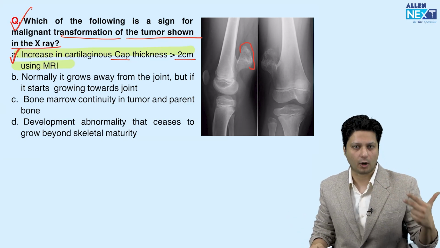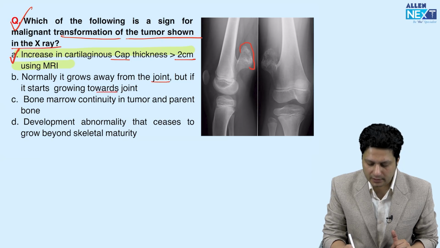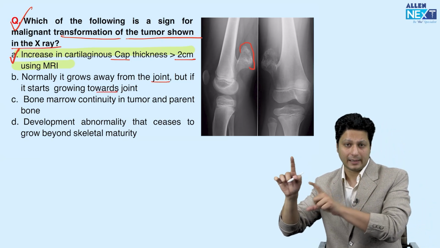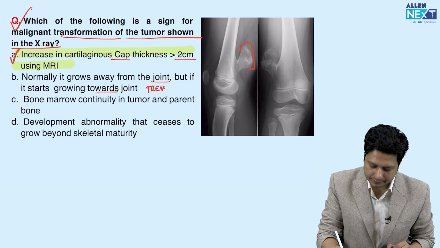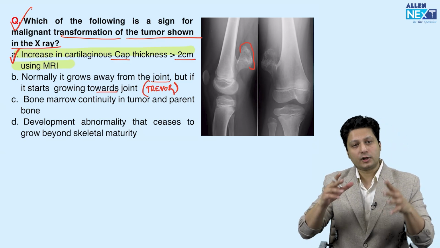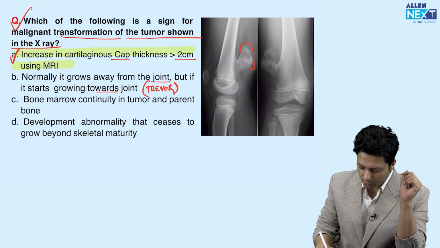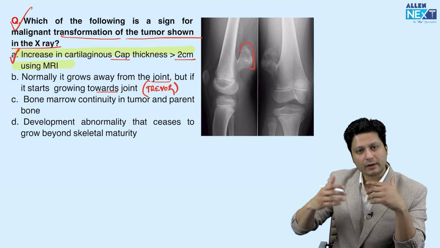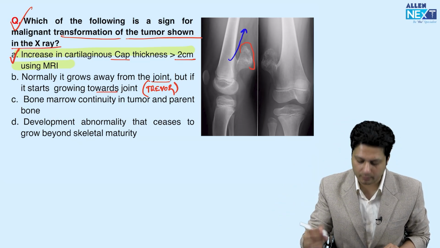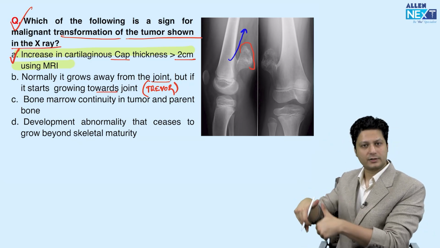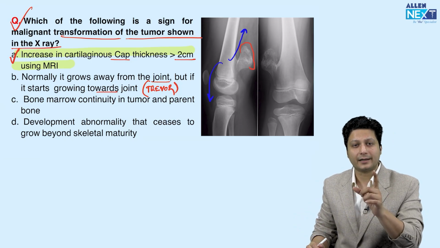Now, if you read the other options: normally it grows away from the joint, but if it starts growing towards the joint, is it a sign of malignancy? No, because this is an exception where the tumor is going towards the epiphysis. One of the characteristic findings for osteochondroma is that the tumor grows away from the joint, not towards the joint. But if the tumor grows towards the joint, it is a rare phenomenon.